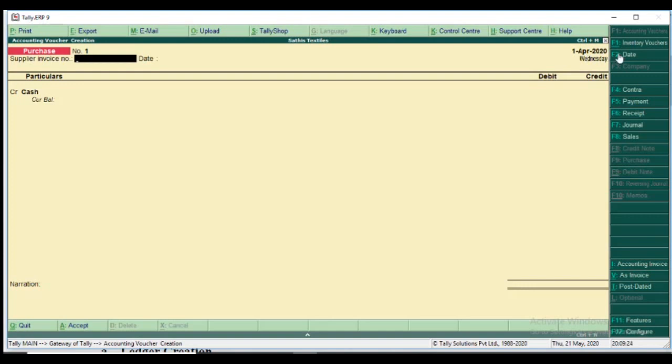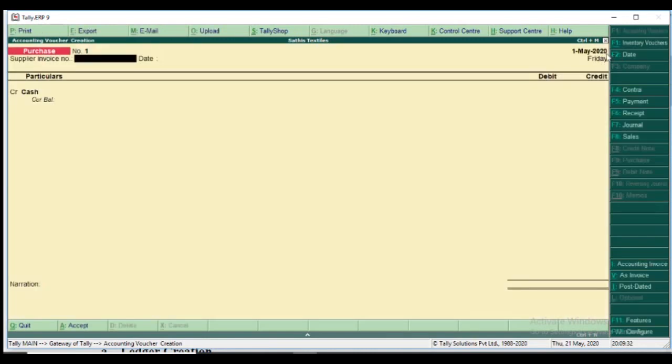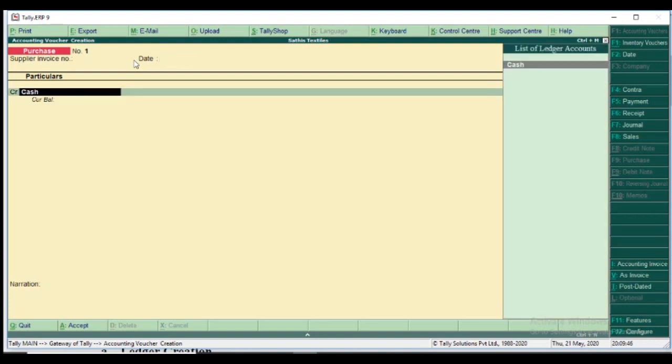F2, 1/5/2020. The date is changed. I don't give the invoice number. If you have the invoice number, type it. If there is any change in the invoice date, you type it. But see here, we purchase by cash, so I select cash.